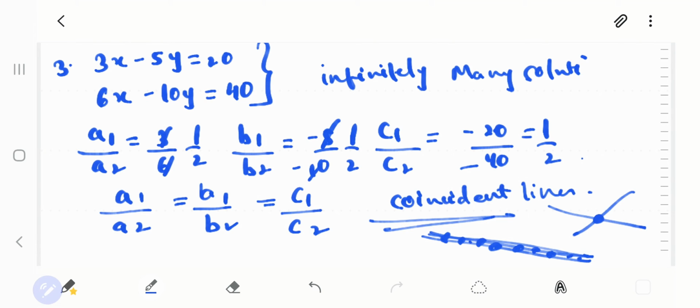And if the lines are parallel, they will have no solution. Getting my point clear? So they will have no solution.